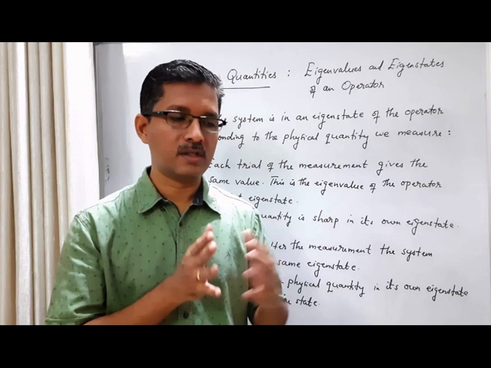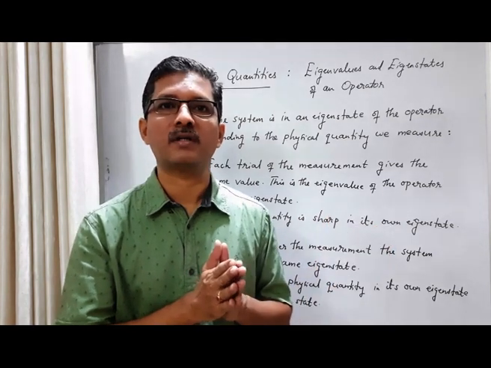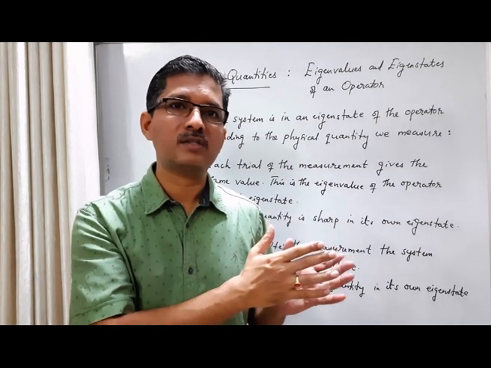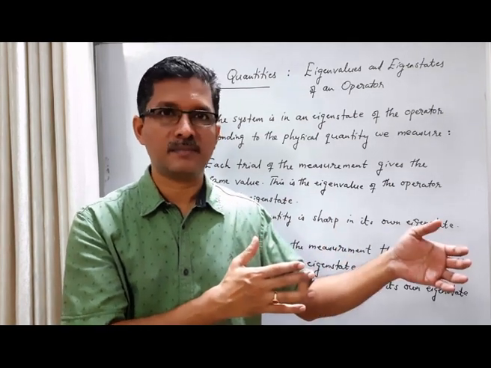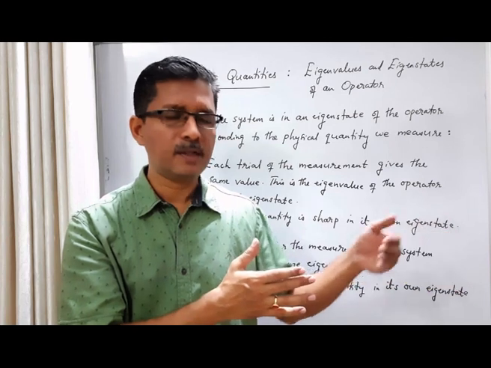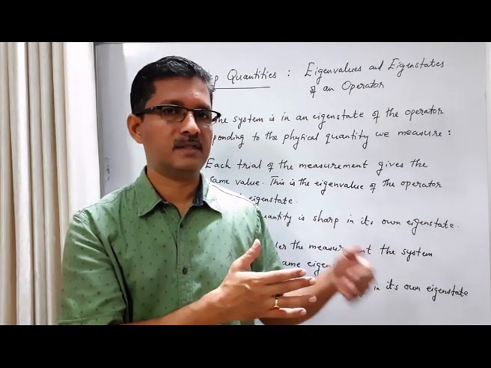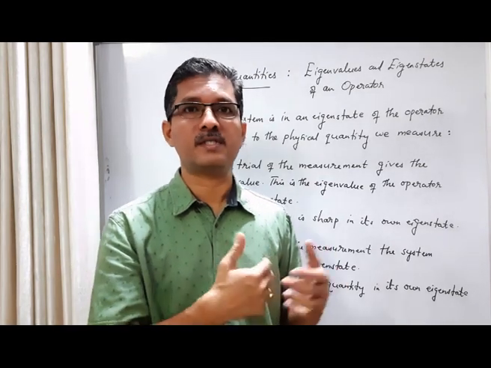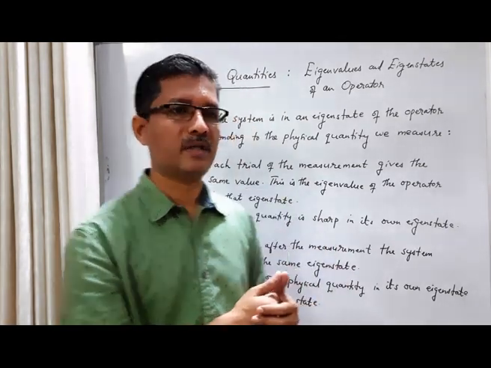In fact, that is what is meant by the eigenvalue equation. That is what is special about the eigenstate. When the operator acts on the eigenstate, you get the same state, multiplied by a scalar. The state doesn't change. This is what we observe physically in our experimental measurement.